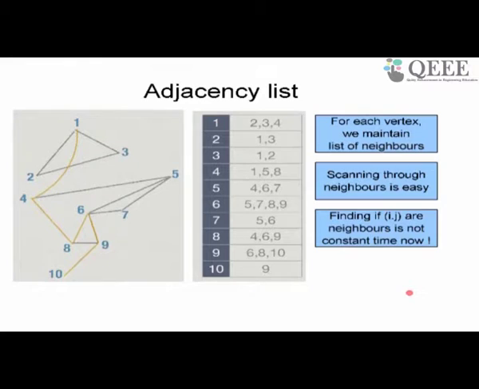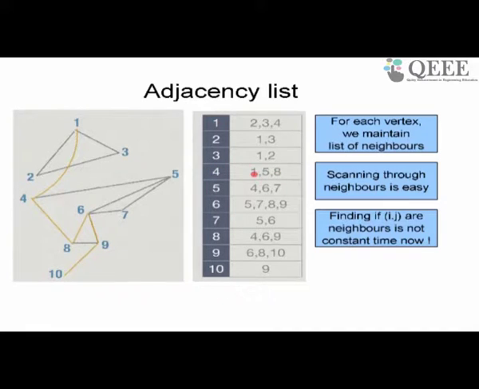But if I want to check whether two nodes i, j are neighbors of each other, is i a neighbor of j, this is not easy to do now, right? Why? Let's say I want to find out whether 6 is a neighbor of 4. How do I do that? I go to 4, then I check whether 6 is in this list.